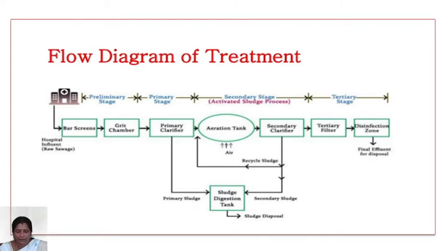The first stage is the preliminary stage. Preliminary consists of mechanical equipment, that is, by mechanical or physical means we can remove the solid particles present in the wastewater. The primary stage mainly concentrates on sedimentation. In the secondary stage, aeration and the secondary clarifier contribute, done by biological or chemical means. The tertiary stage is an advanced oxidation stage. In the advanced stage, many new technologies and sustainable developments will be implemented to improve the quality of effluent from the treatment process.